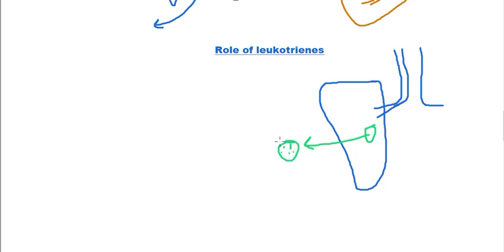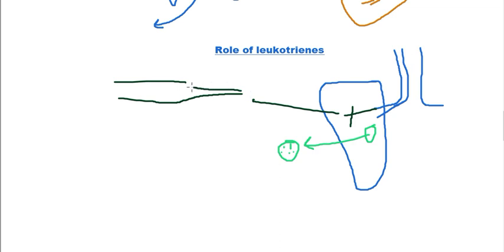What is the function of these leukotrienes? First of all, these leukotrienes can cause vasoconstriction. If this is a bronchial vessel, they will cause this bronchial vessel to contract. This is the normal diameter, and this is the diameter caused by the action of leukotrienes. So leukotrienes cause bronchoconstriction. As a result, there will be difficulty in breathing in an asthma patient.